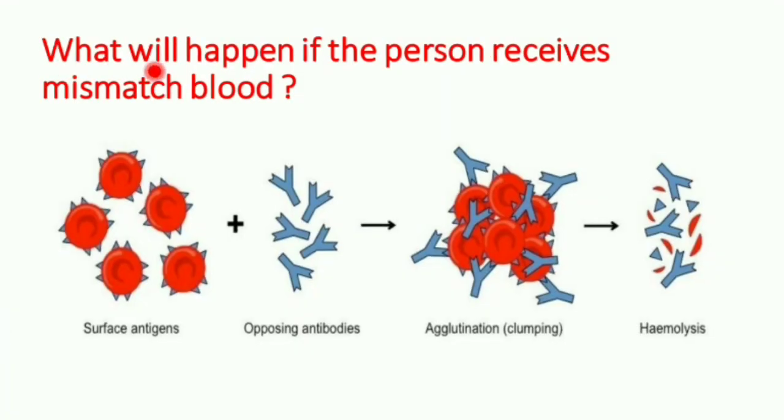What will happen if the person receives mismatched blood? Already I told, if the person receives a mismatched blood, the antibodies will act on the antigen. As a result, clumping of blood, that is agglutination, will happen, which leads to the hemolysis, that is lysis of blood cells, which leads to death.